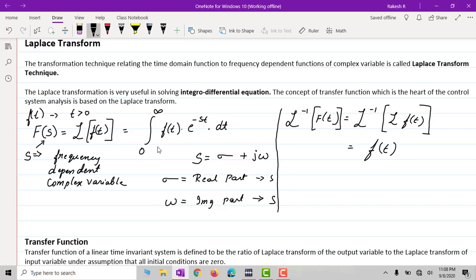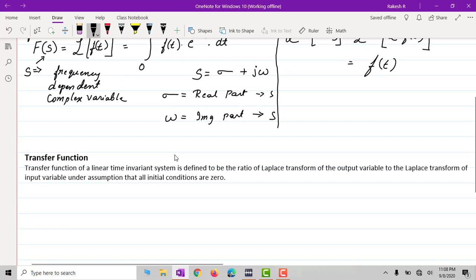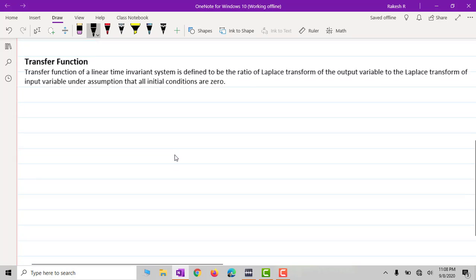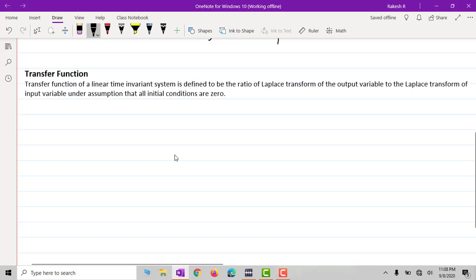Now we need to understand what a transfer function is. We got to know what Laplace transformation is. Now we need to study the transfer function. The transfer function of a linear time invariant system is defined as the ratio of Laplace transformation of output to the Laplace transformation of input, under the assumption that all the initial conditions are set to 0 here.